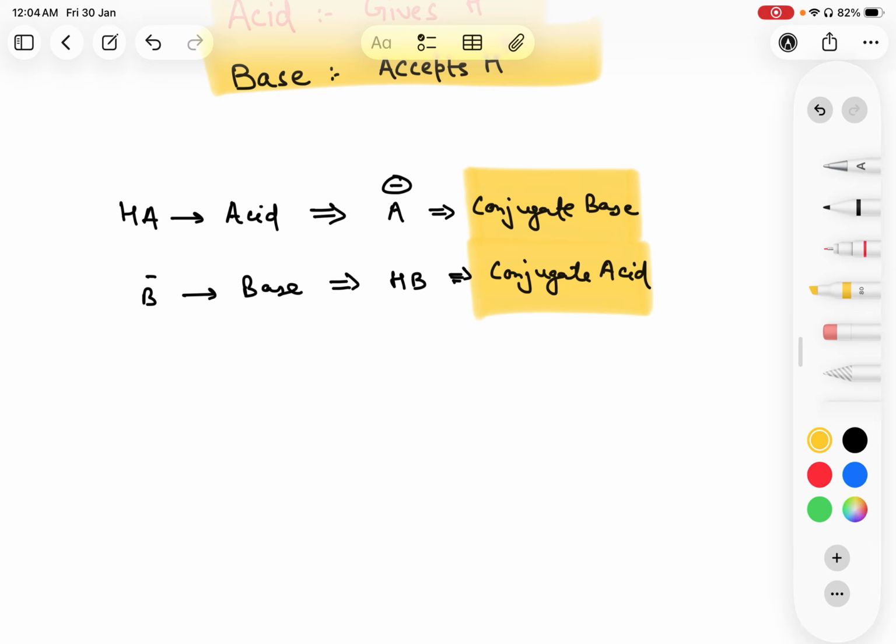That means acidity is much more defined by stability. If we talk about acids, we are concerned with the stability of what is left after losing H+, whether it is stable or not, whether it is comfortable or not. That is the bigger question here, and that is what tells us whether something is acidic or not.